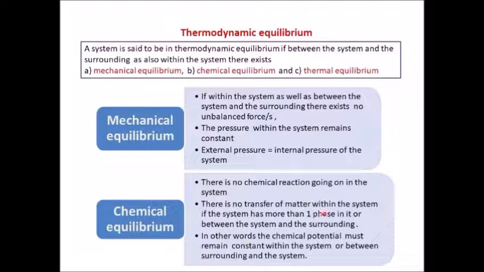That means there is no transfer of matter from one phase to another phase within the system or between the system and the surrounding. In other words, the chemical potential must remain constant within the system or between the system and the surrounding. There should be no flow of any matter between the system and the surrounding. Then that system is said to be in chemical equilibrium.